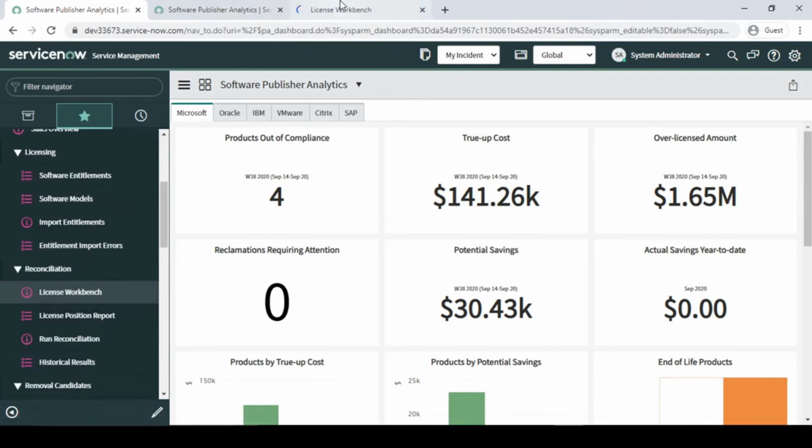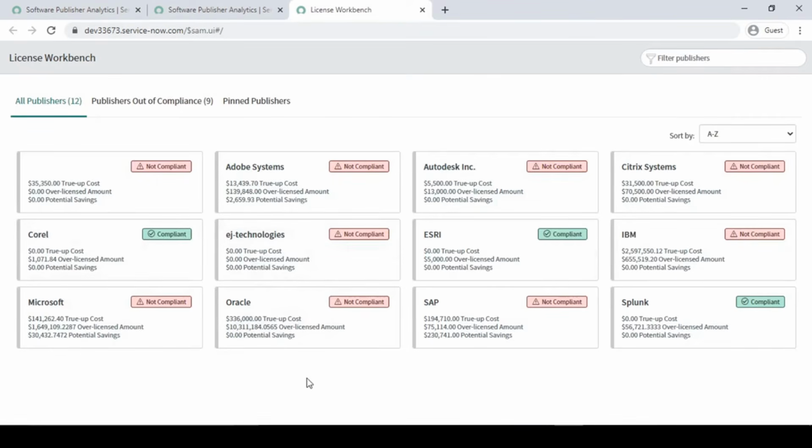Basically, in the license workbench, it will give you all the products or models which you will use. It's not necessary that you use SAP, if it is a publisher. These are basically your publishers, right? SAP is a company, Oracle is a company, Microsoft. But you may not purchase your product from these companies, you may purchase from an unknown one which is not there.